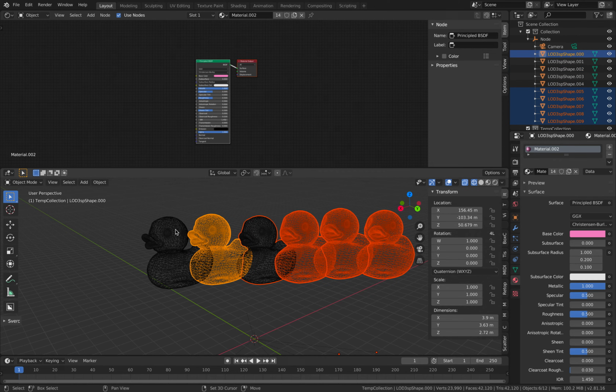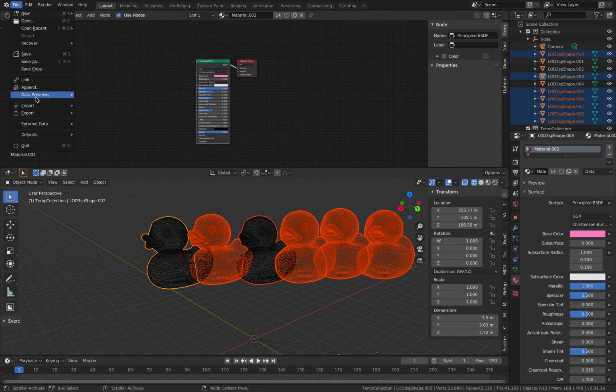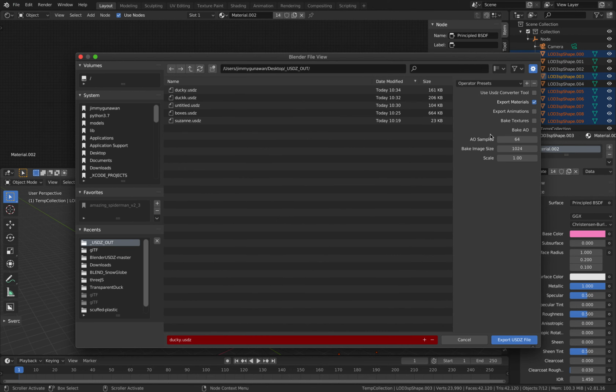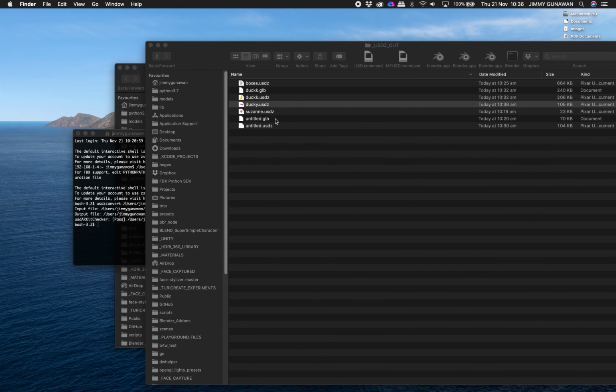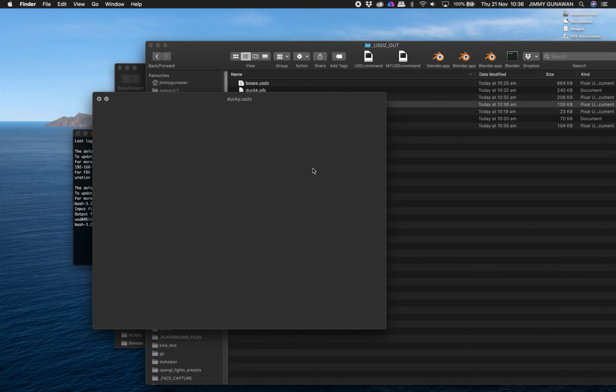All right, but anyway, if we didn't bake the texture, this actually works. File, export, USDZ, save as ducky. USDZ works. At least for now, we have that option.